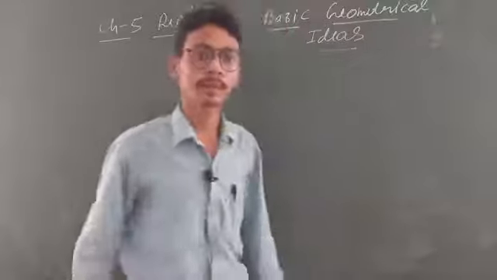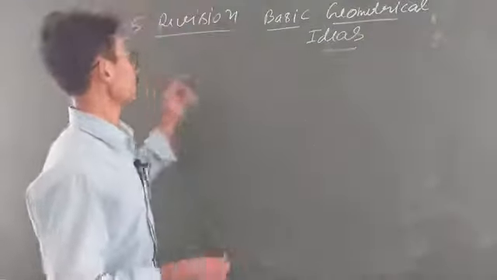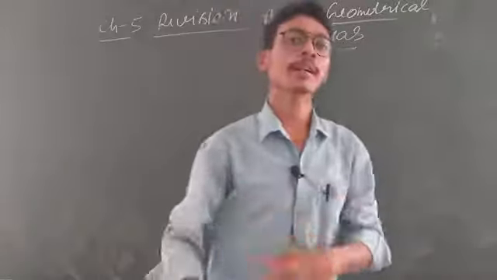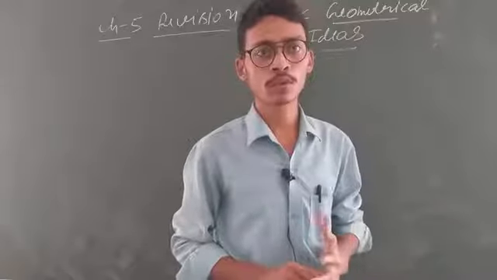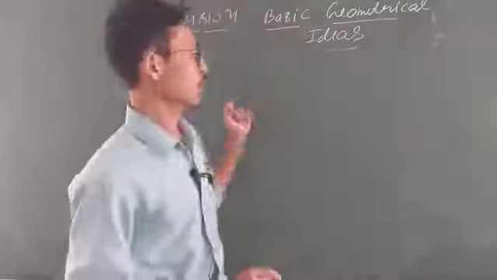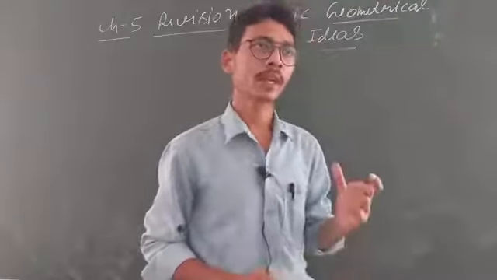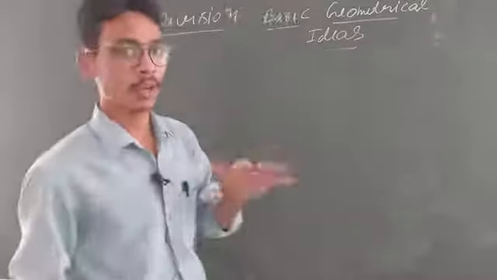Good morning students, my name is Shashank Verma and today I am going to discuss chapter 5 revision, that is basic geometrical ideas. So students, in the previous video we discussed some types of angles like acute, obtuse, straight, reflex, clear? We also discussed isosceles triangle, scalene triangle and equilateral triangle, clear na? So all things are clear.